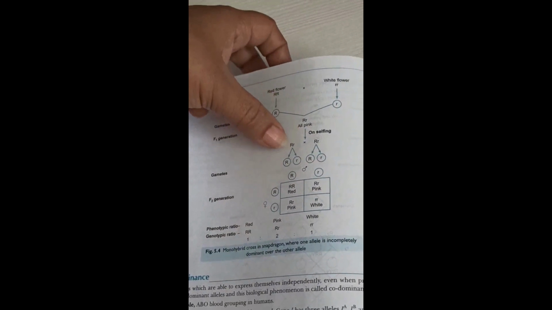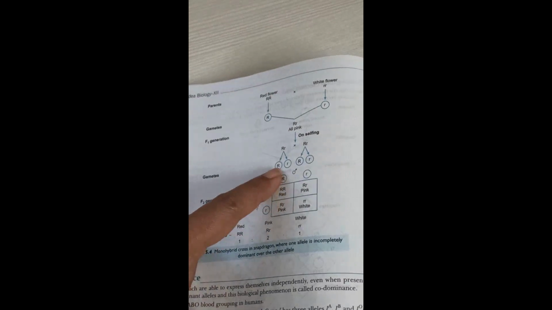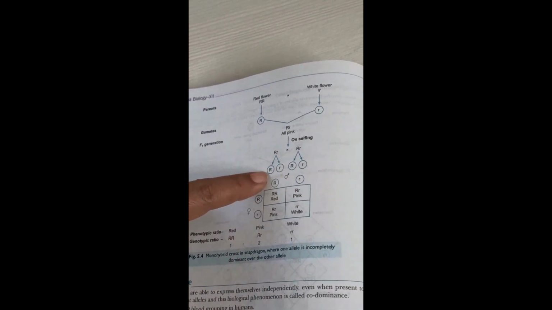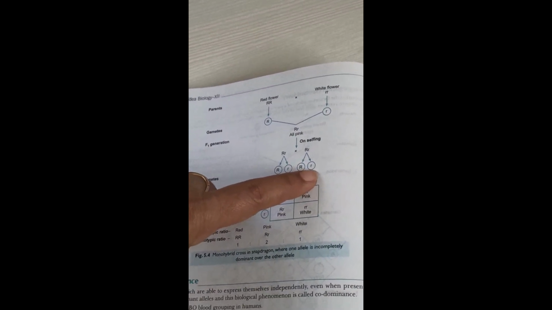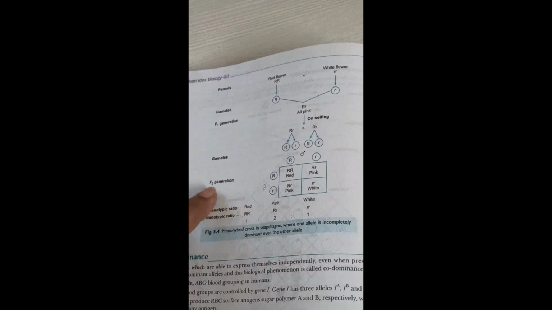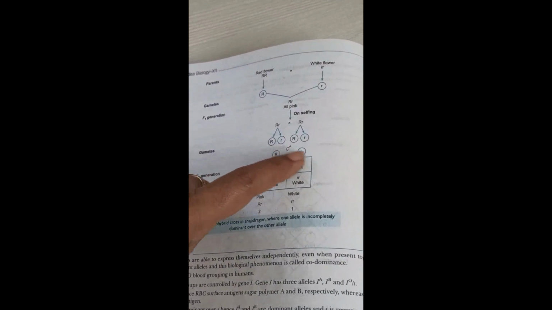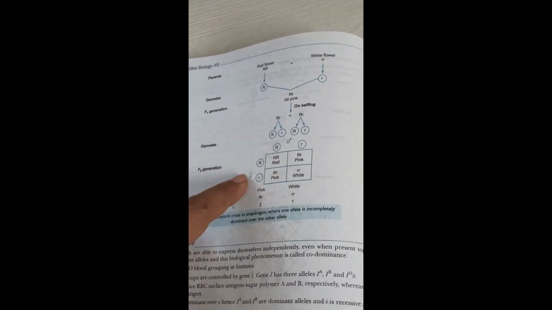So what will form here? Capital R small r into capital R small r. Here gametes are forming. You can see from the first one 2 gametes, capital R and small r, and from the second one again capital R and small r. These are the gametes. We are going to make the F2 generation. Here these are acting as parents. We are going to cross each other.